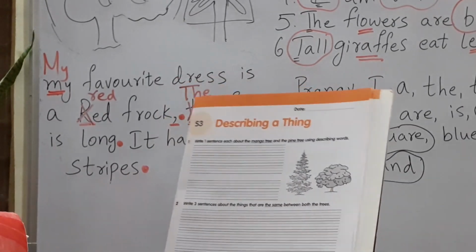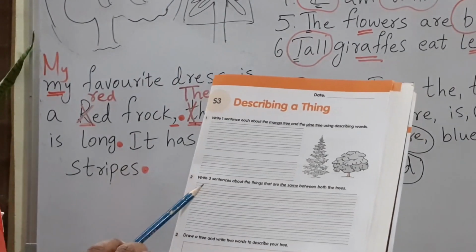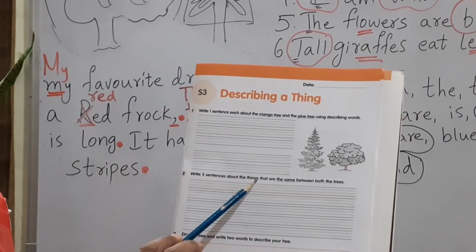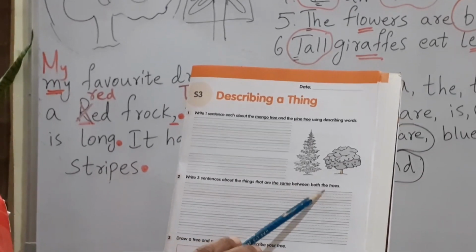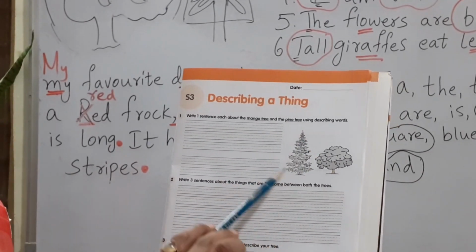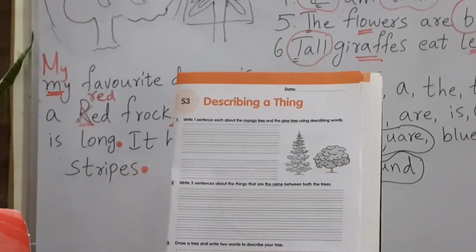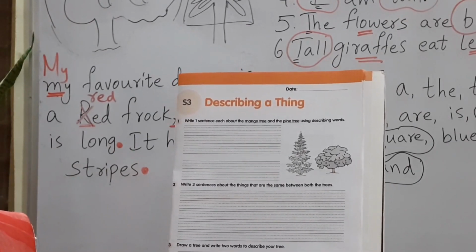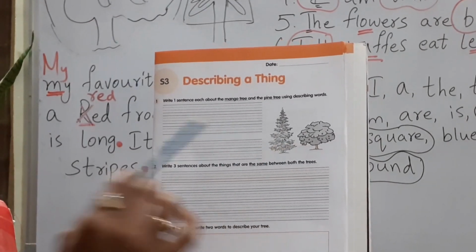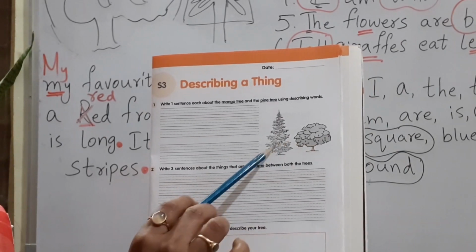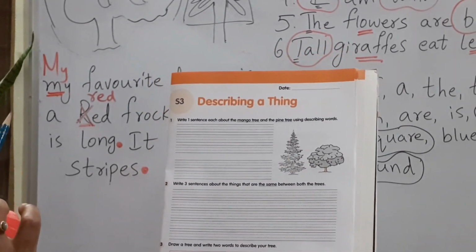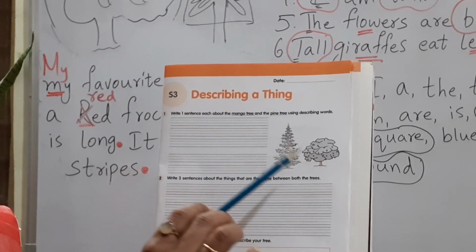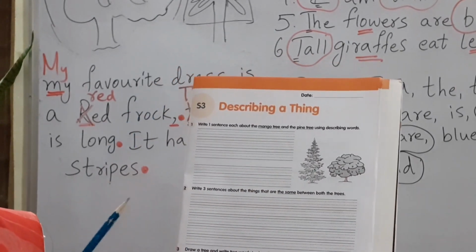Now let us see what is the second question. Write 3 sentences about the things that are the same between both the trees. So what is the same? You observe the table, the tabular form I have given. What is the same? Both are trees. Okay, both the trees give us oxygen. Okay, both the trees are helpful to all the people.